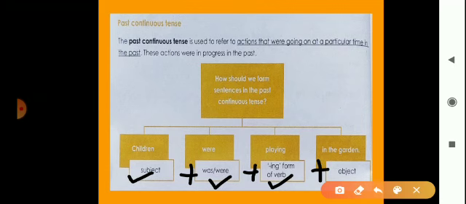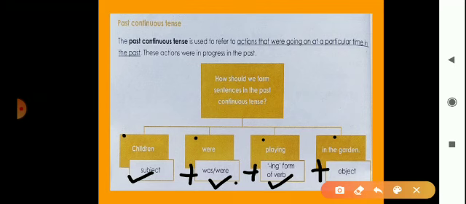Means like present continuous tense, here is a formula, but one change is here, was, were, because it's a past tense, so you have to use was or were. Okay, so children were playing in the garden.